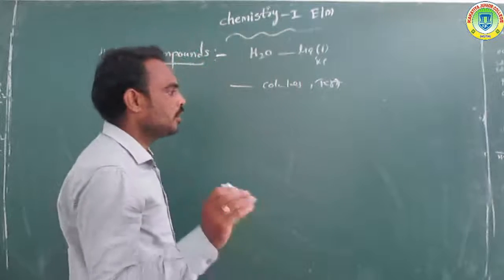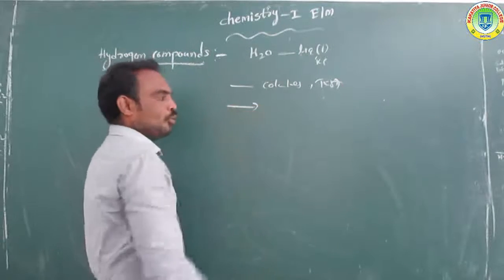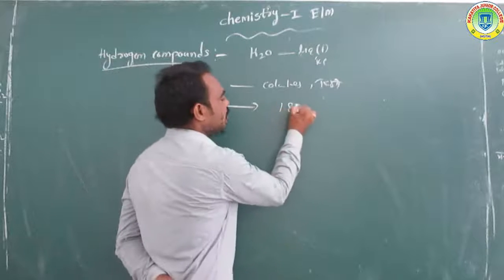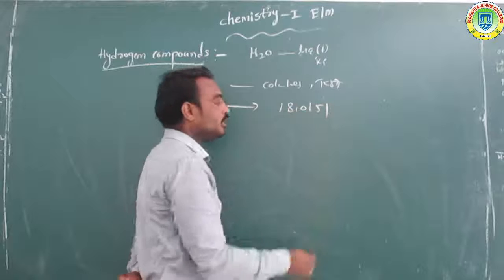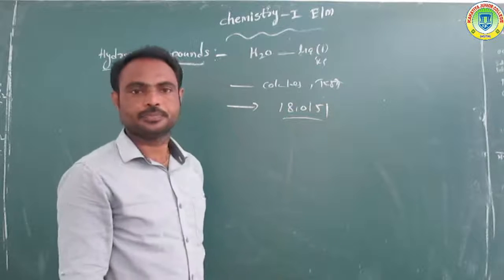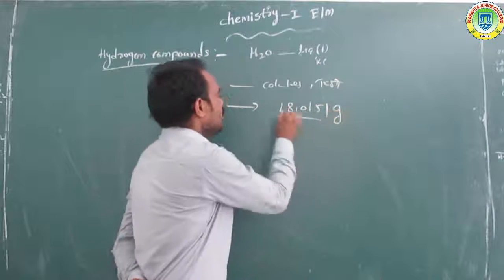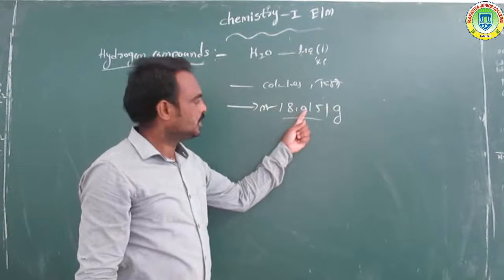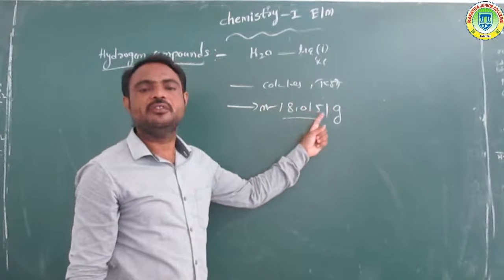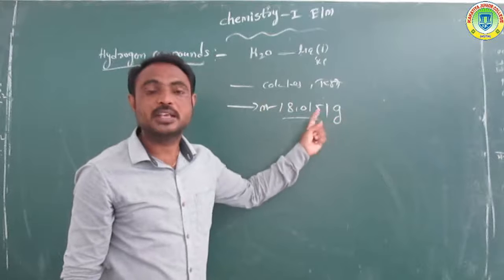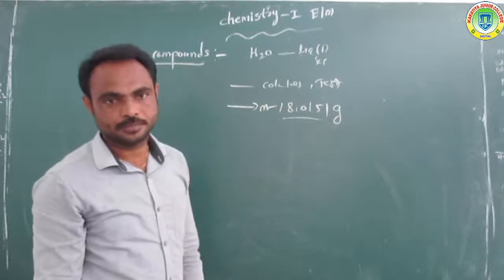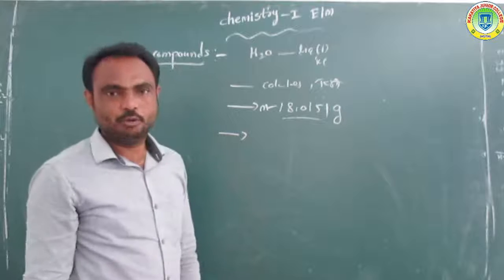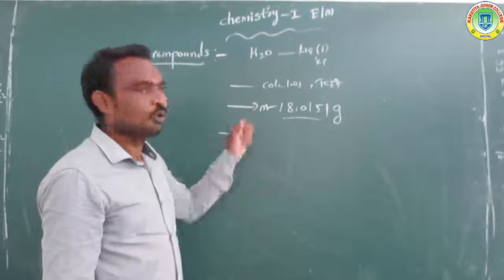The mass of a water molecule is 18.0151 grams. What is the density of water?